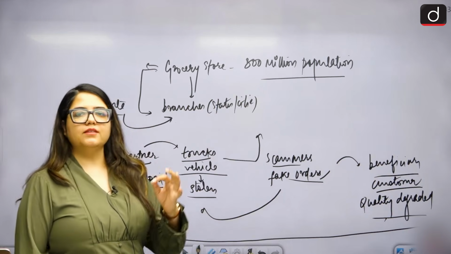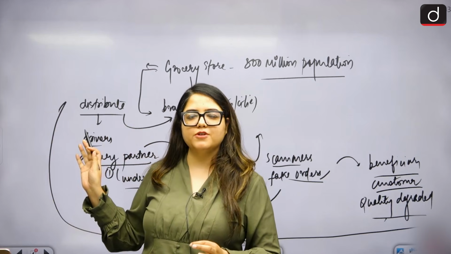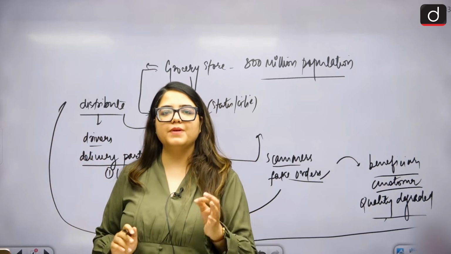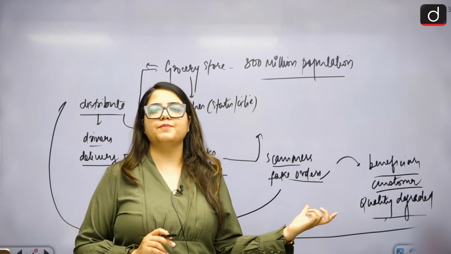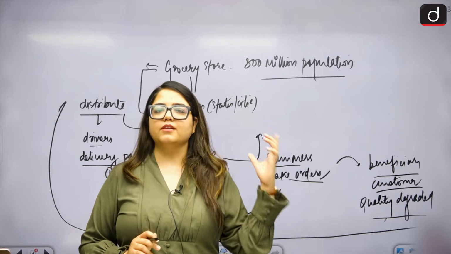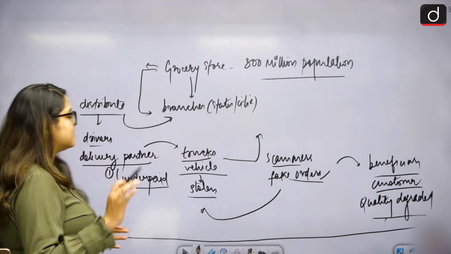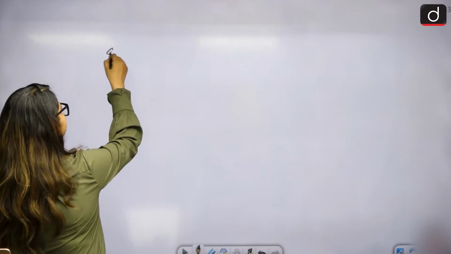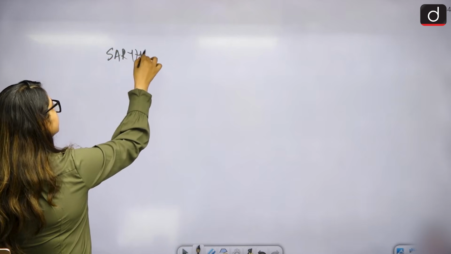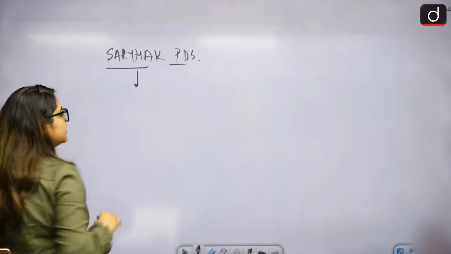Clear? If this is happening, do you think business would be beneficial? No. Do you think beneficiaries would be happy? No. Do you think the money is invested in the right place? No. Do you think you can get rid of the corruption? No. To solve all this, what government has come up with is SARTHAK PDS. We'll talk about what SARTHAK is and why it is called SARTHAK.